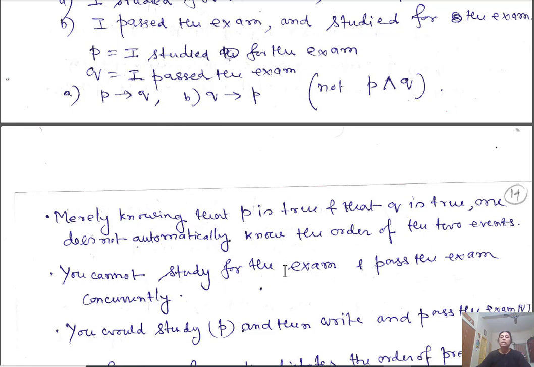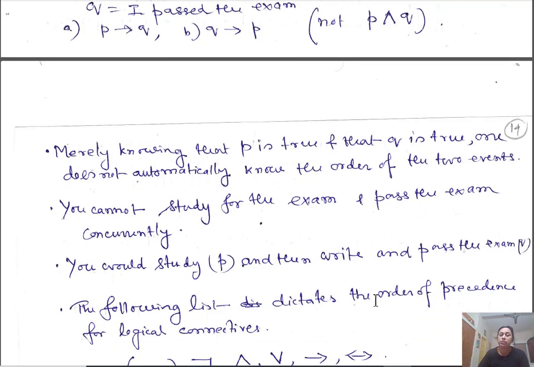P and Q cannot hold concurrently. You cannot study for the exam and pass the exam at the same time. You study first and then you pass the exam. So you study, that means P, and then pass the exam. So P implies Q.